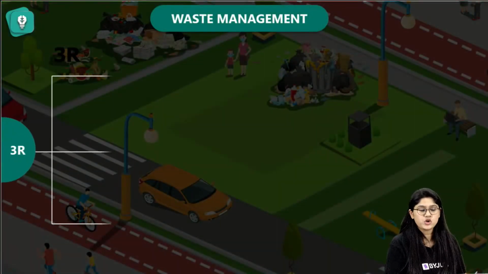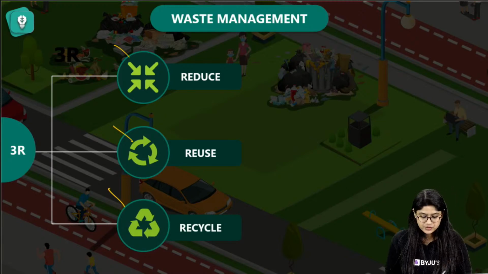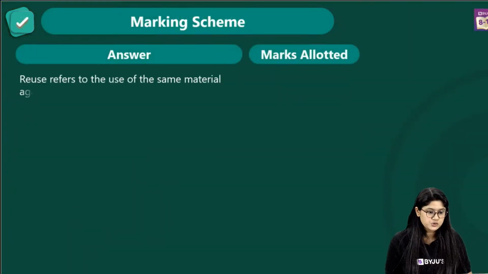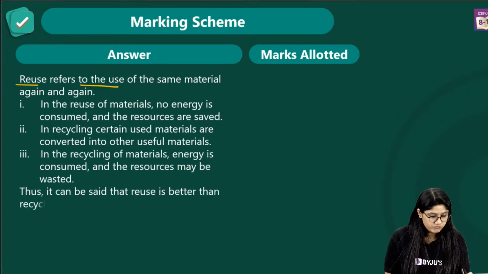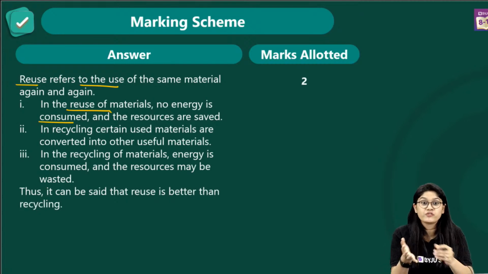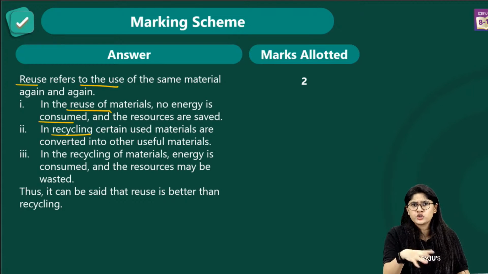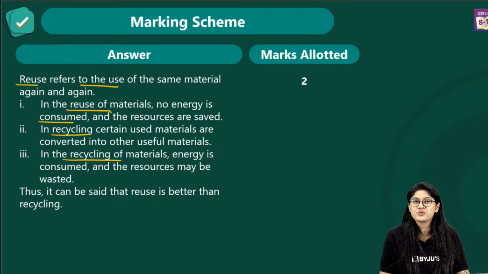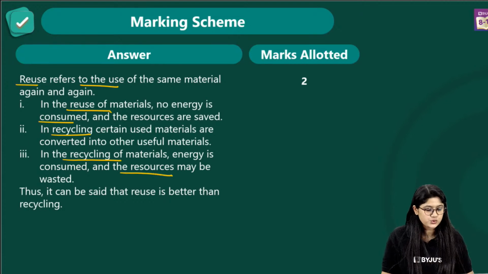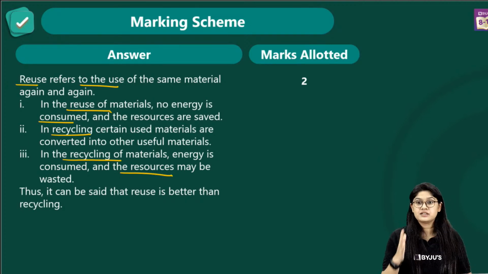When we talk about waste management, we have 3 R's: reduce, reuse and recycle. So if we have to write this, we can write that reuse refers to the use of the same material again and again. When we use it, there's no energy consumed. We are saving the resources, right? In recycling, certain material will be converted to useful material. We all know that. In recycling of material, energy is consumed and of course, we'll be using various resources. So it is always advisable to reuse things rather than recycle.